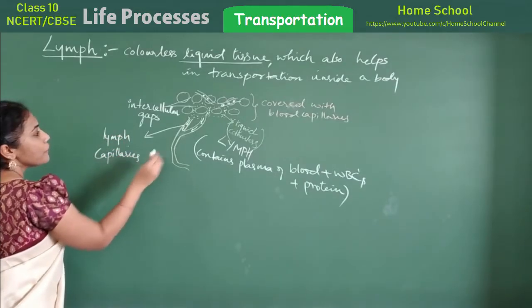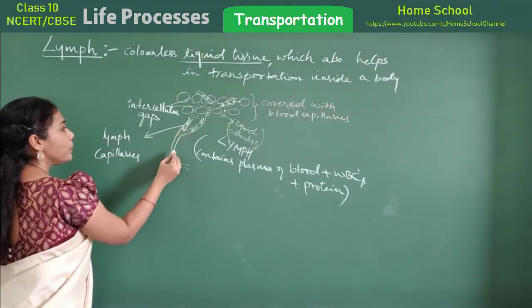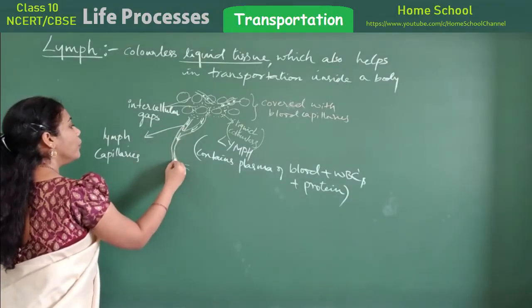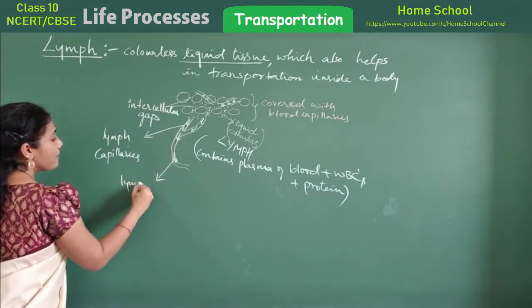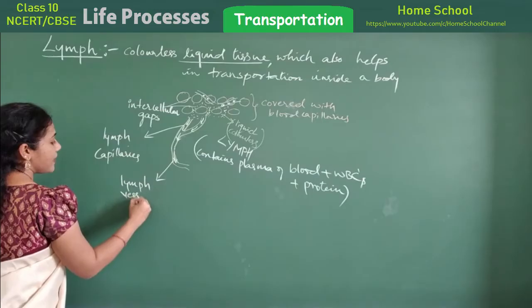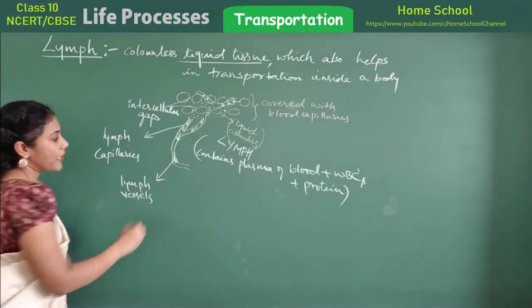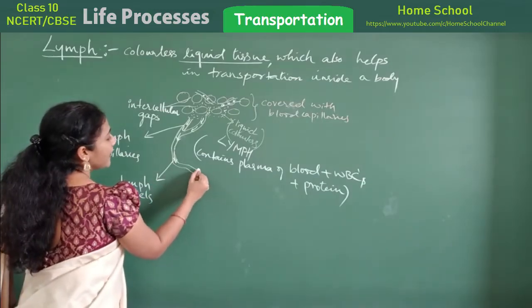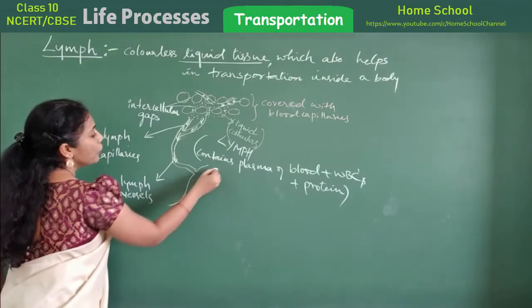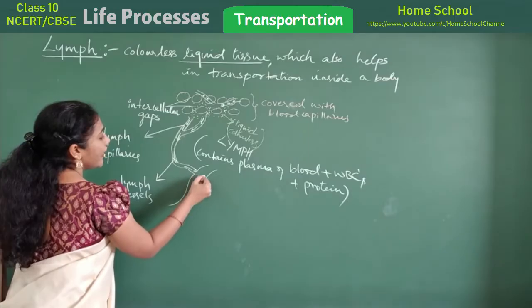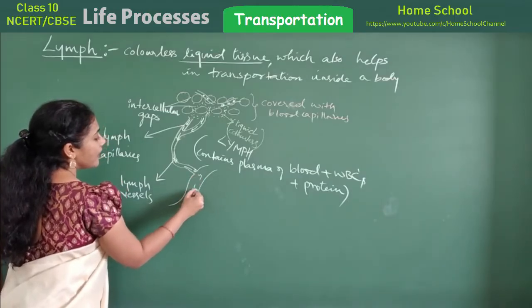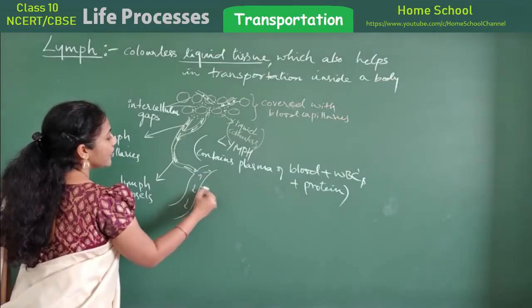Okay. So from lymph capillaries, it is moving to the lymph vessel. Imagine this is a lymph vessel, in the sense of lymph pipes. From the lymph pipes, it will move to a bigger vein. This is what we call the vena cava. The vena cava is present all over the body, isn't it?